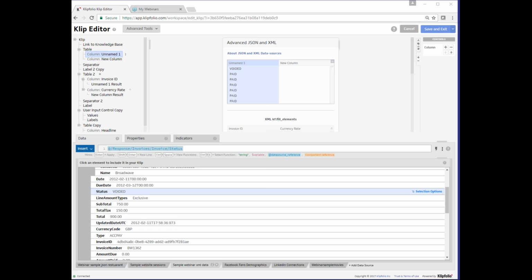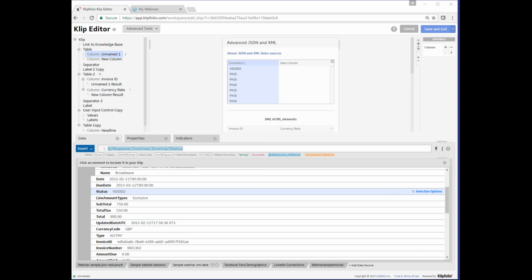The location of the nodes in JSON data is actually relevant in this case. So if we wanted to get the line amount types next to the status, in JSON, it would be a preceding sibling because L is the first letter, and that comes before S, which is the first letter of status. But in XML, this would be a following sibling because we see it directly after that inside the data. The nodes do not need to be directly beside each other, like in this example, for this to work, only on the same level. Since this is an XML file, we would do the following sibling to get line amount types.